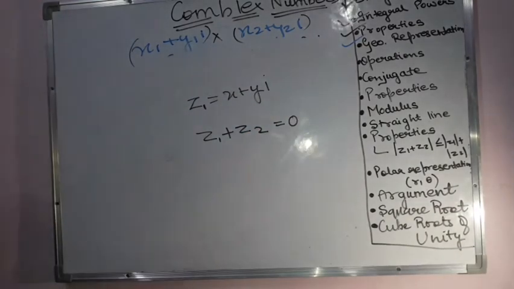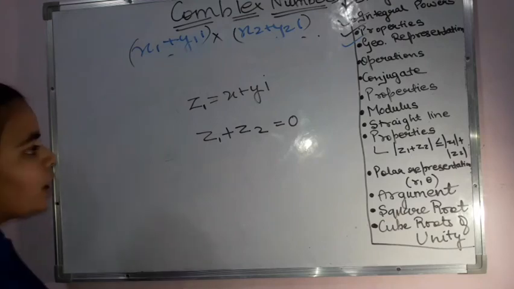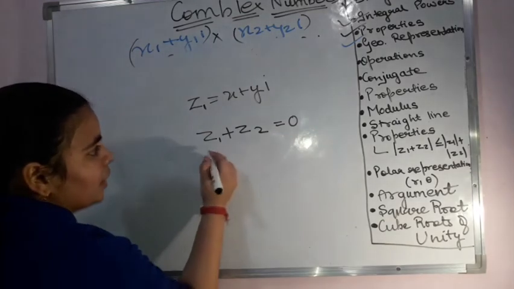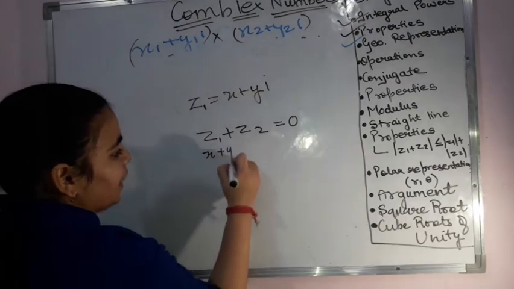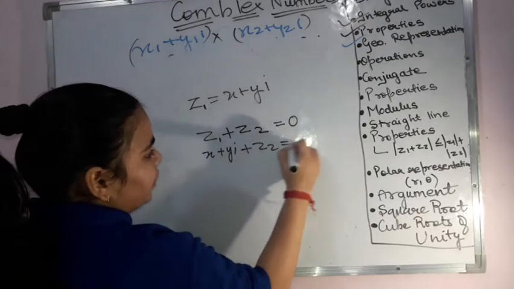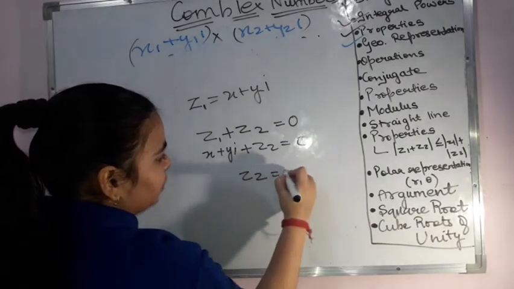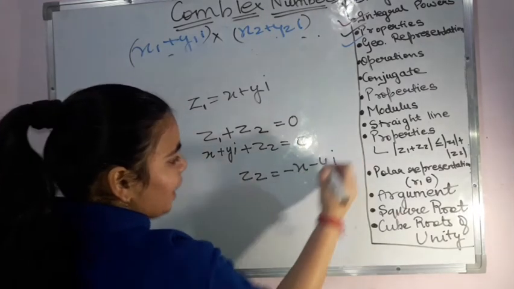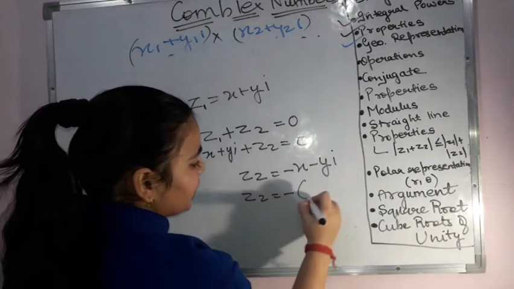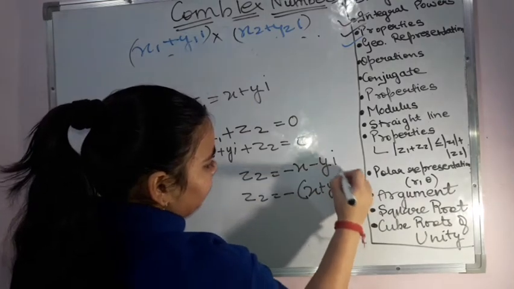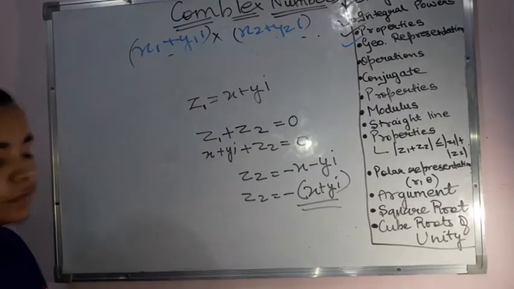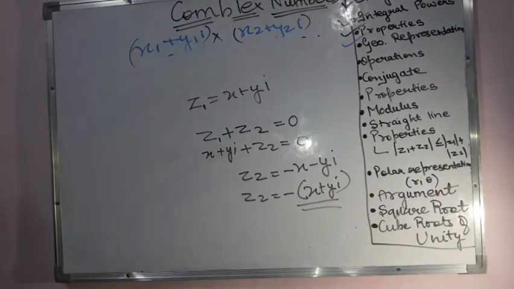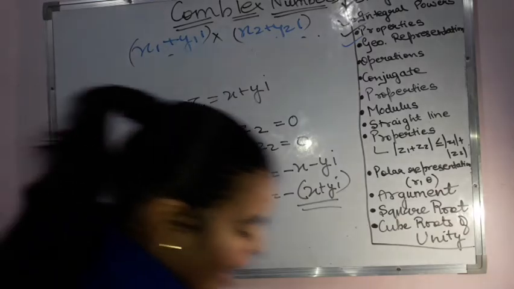So how can I get this equal to 0? If my z1 is x plus yi, plus z2, is equal to 0, then z2 is equal to minus x minus yi. That means z2 is equal to minus, taking common, x plus yi. That is nothing but the negative of z1 in this case. This is my additive inverse.